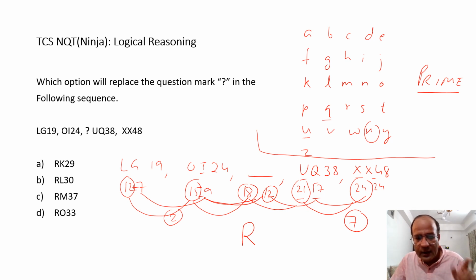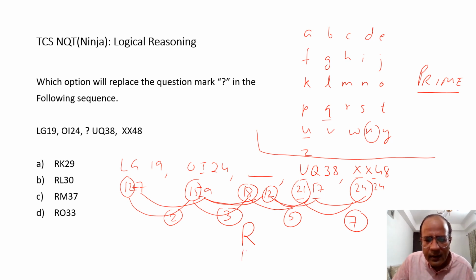So there is a gap of 2, then a gap of 3, then a gap of 5. Yes, it is working fine, and then there is a gap of 7. A gap of 3 would mean 9 and 12. R was 18, and 12 would be L. So L would be over here, which is 12, and I need to sum them up.